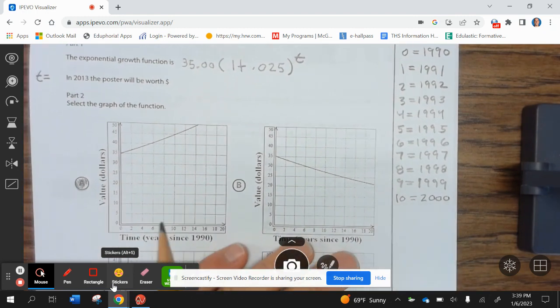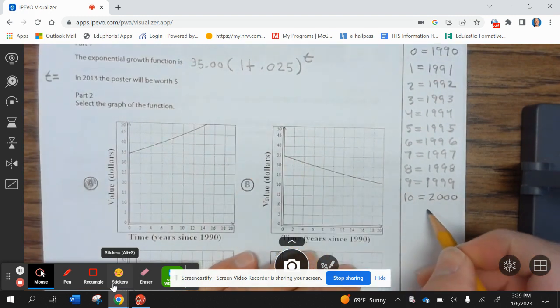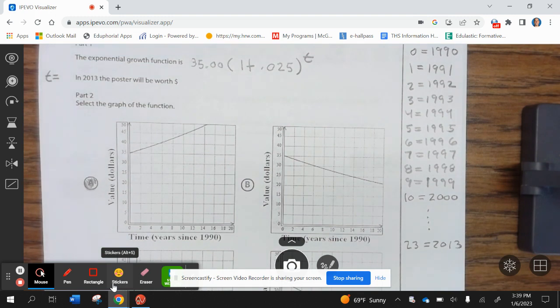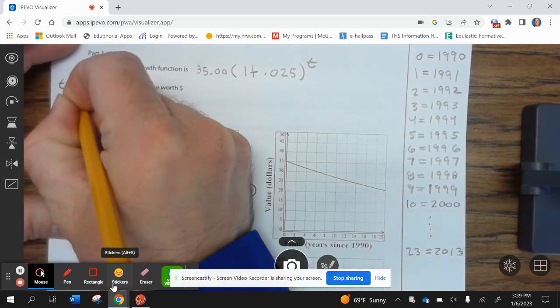So we want to get to 2013. So dot, dot, dot, 23 equals 2013. Okay, so t equals 23.